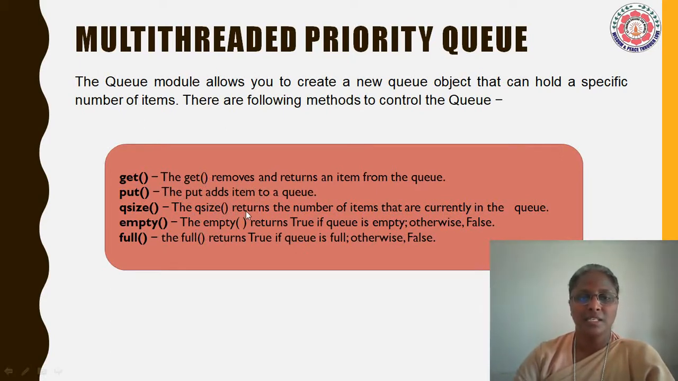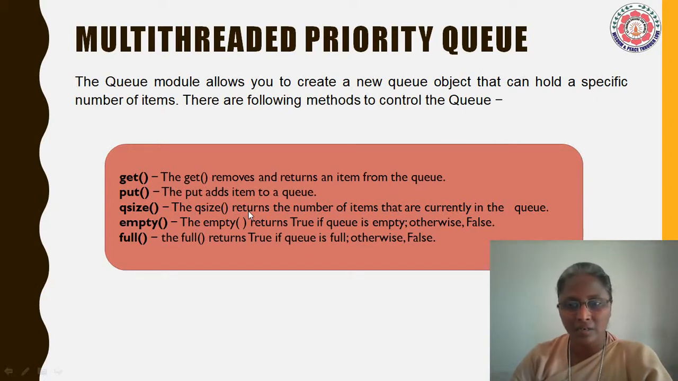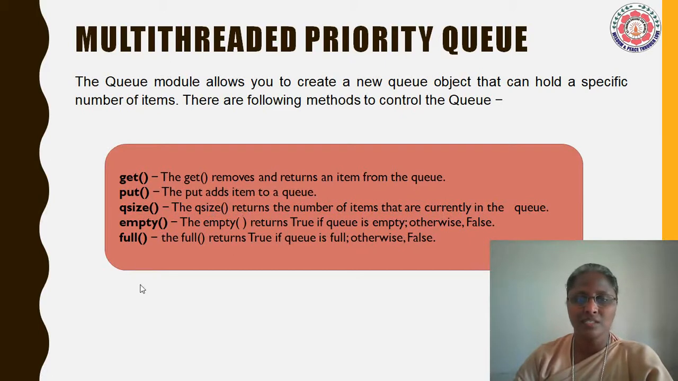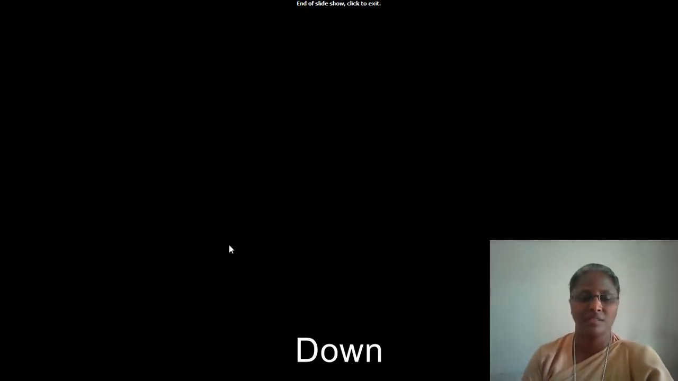The qsize function returns the number of items that are currently in the queue. The empty function returns true if the queue is empty, otherwise false. The full function returns true if the queue is full, otherwise false.